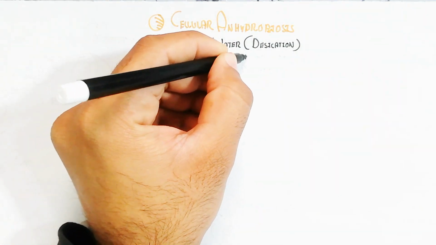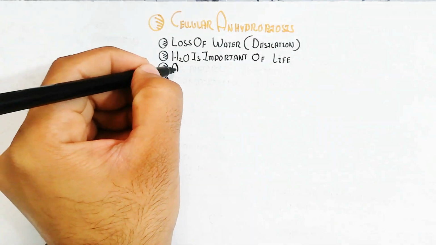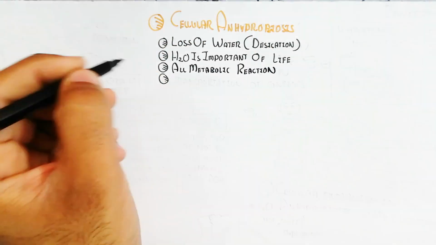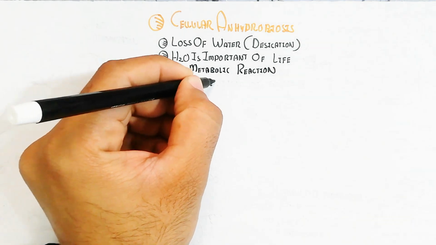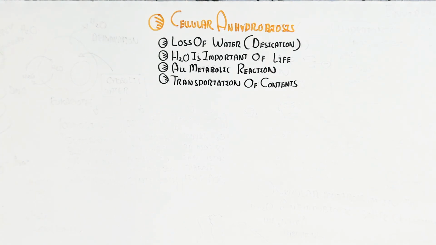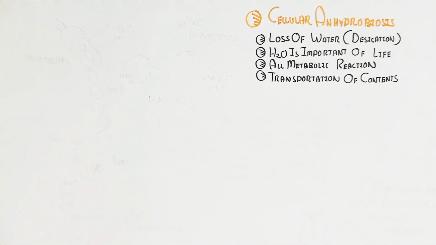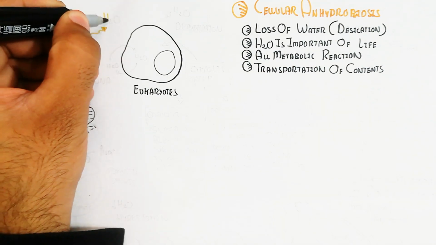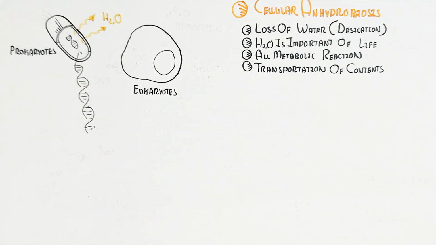All metabolic reactions are possible due to water, because water is an excellent solvent for solutes. The transportation of contents is also possible due to water. So hydration is very important for normal function. But in this video we will understand dehydration and how it can be beneficial or harmful.